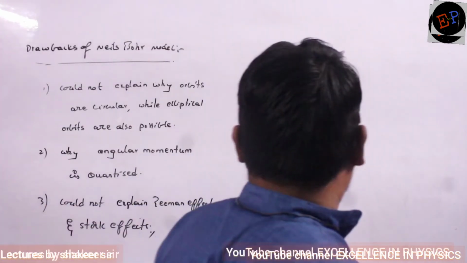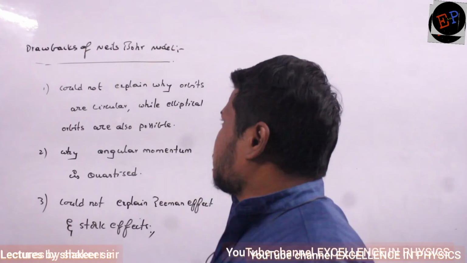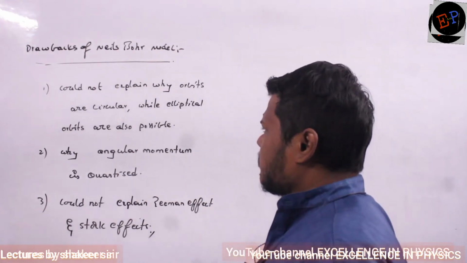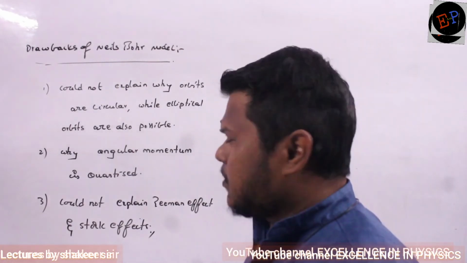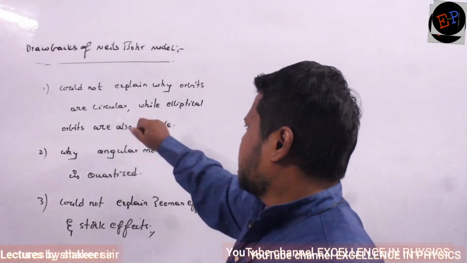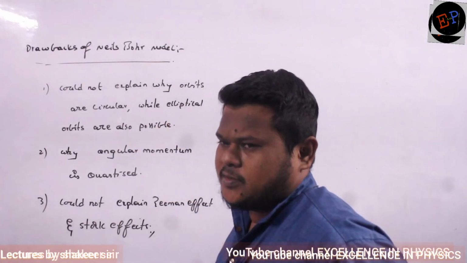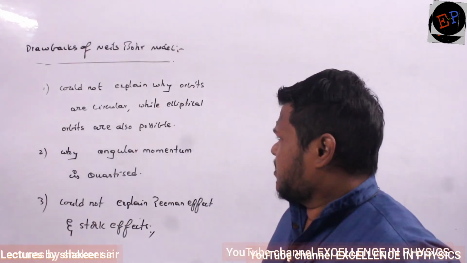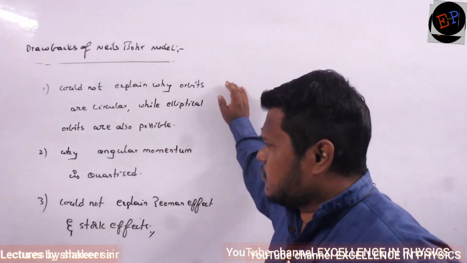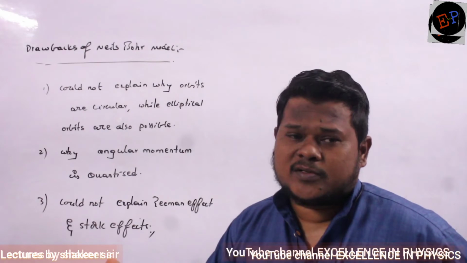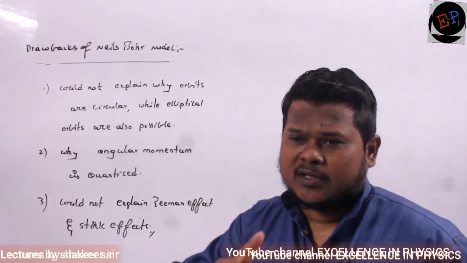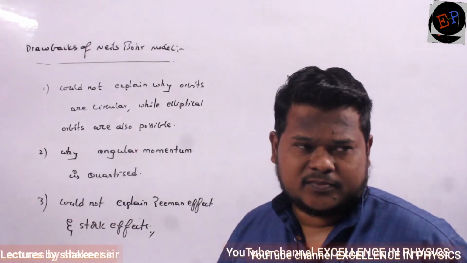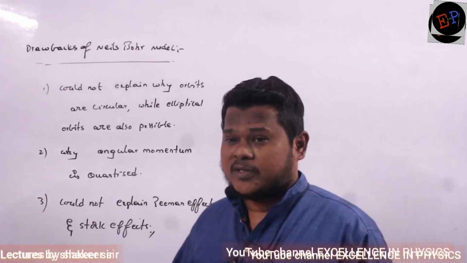Okay. So drawbacks of Niels Bohr model. Okay, so he said that orbits are circular. Just Rutherford's model was also the same. But he could not explain why the orbit should be circular, while elliptical orbits are also possible. Elliptical orbits also can have electrons, no? So why only circular, he could not explain.